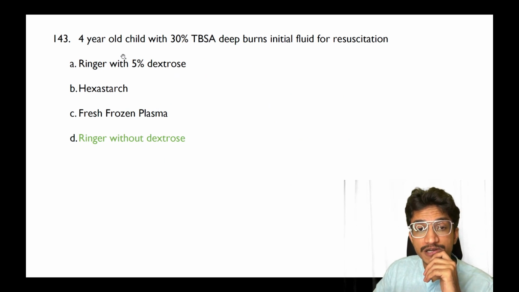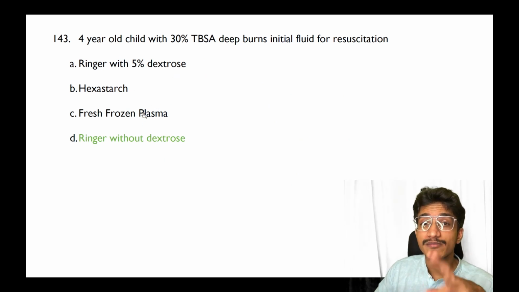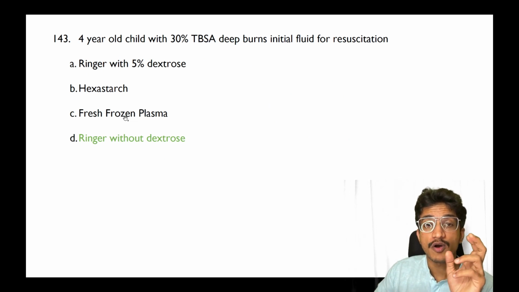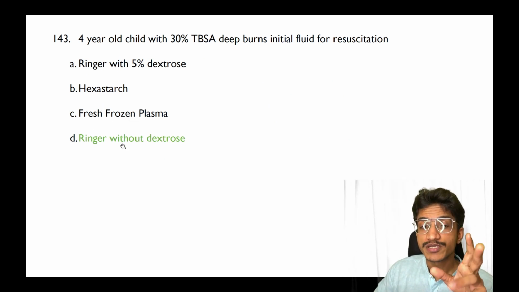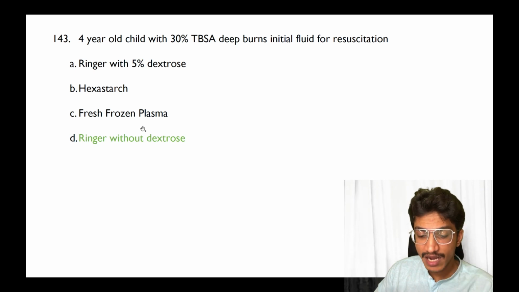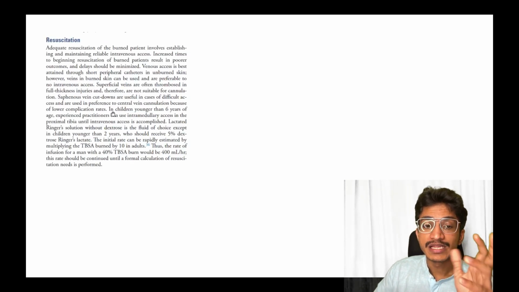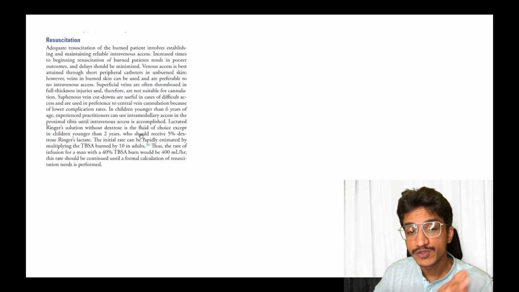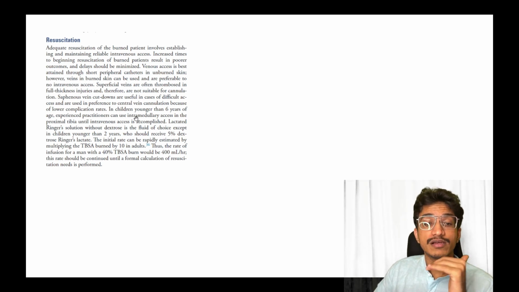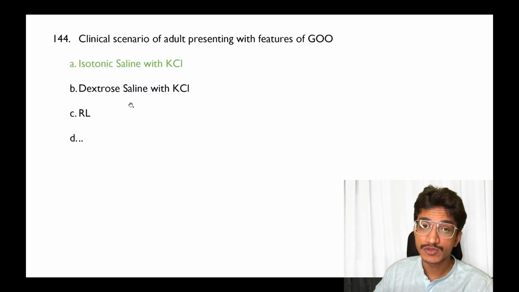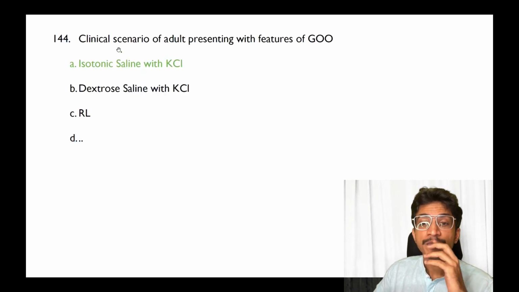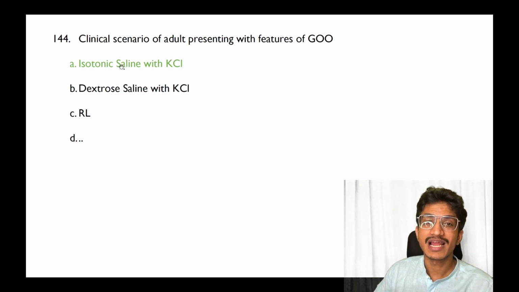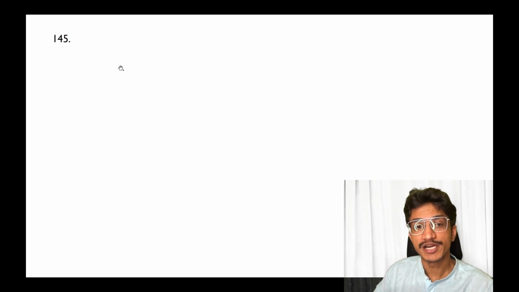Now patient with burns, 4-year-old child. Now again many confusions regarding the recall, but according to the options given, if the option was Ringer without dextrose, that is the answer according to Sabiston. That is, if the child is younger than 2 years, then you should give 5% dextrose with Ringer lactate. If more than 2 years, then you should give Ringer without dextrose. So that is what is mentioned in Sabiston. Now gastric outlet obstruction, very straightforward. The answer is isotonic saline with potassium supplementation.